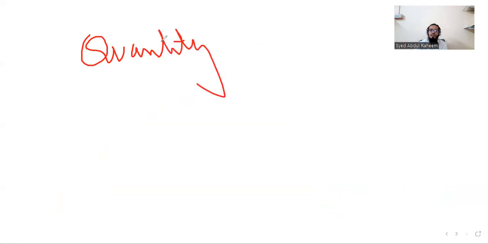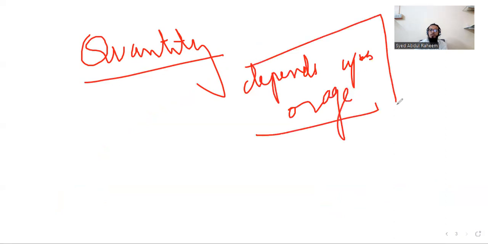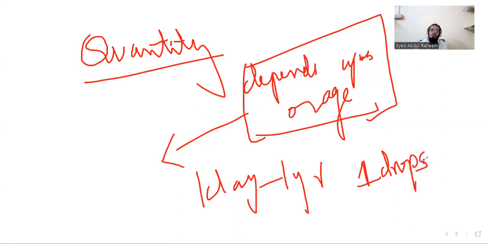So basically, quantity of dose means how many drops you have to give. It purely depends upon age. If the baby is from 1 day to 1 year, we give one drop.